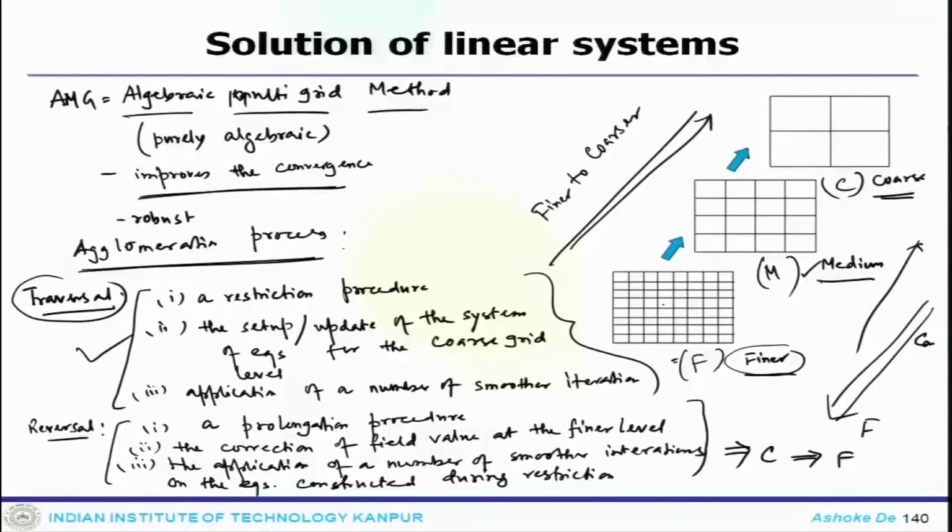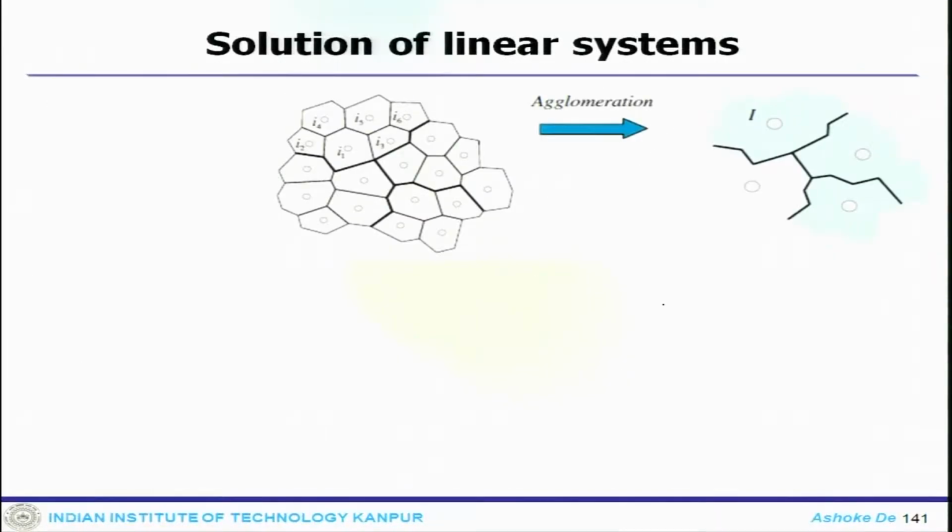Now, what one needs to do is essentially some agglomeration. So, this is called agglomeration or coarsening of the grid.